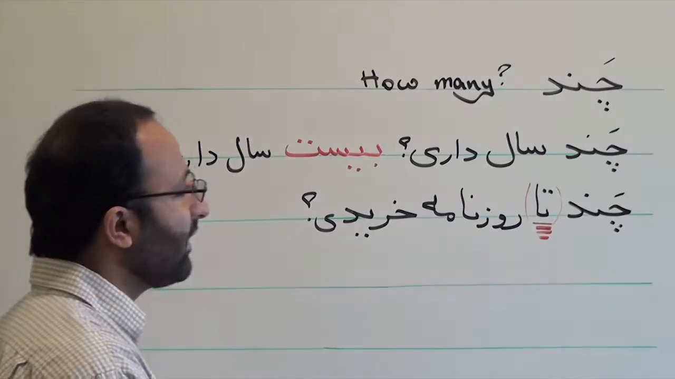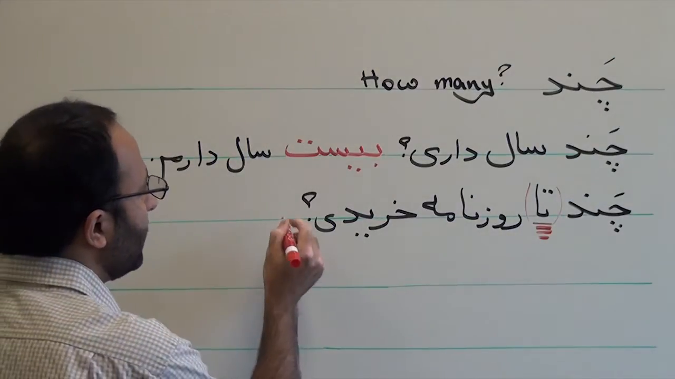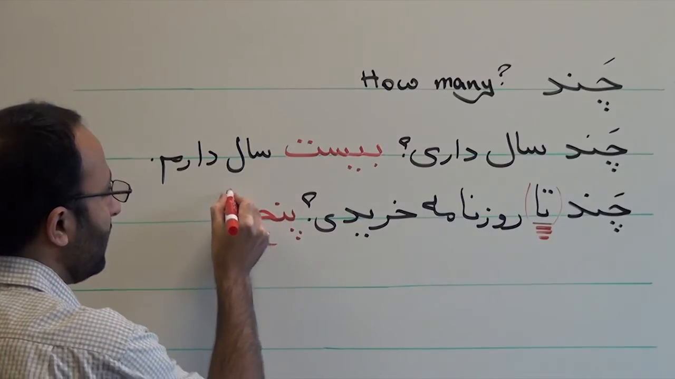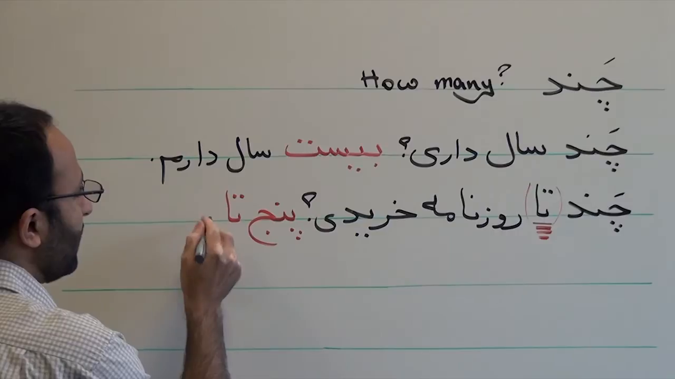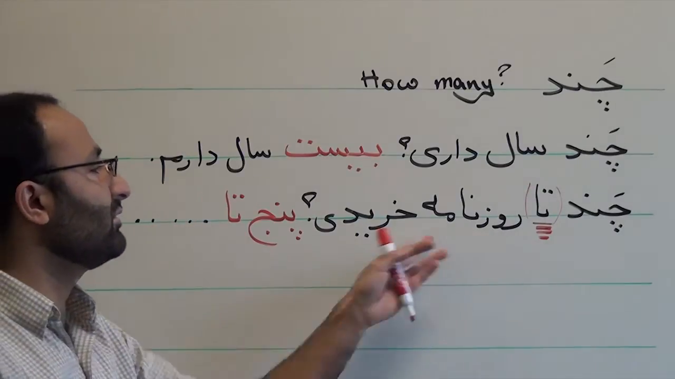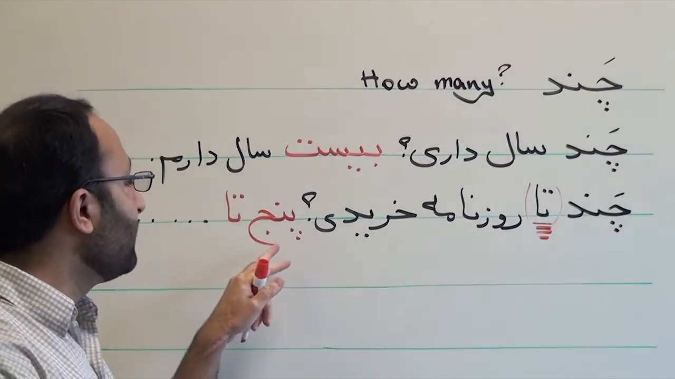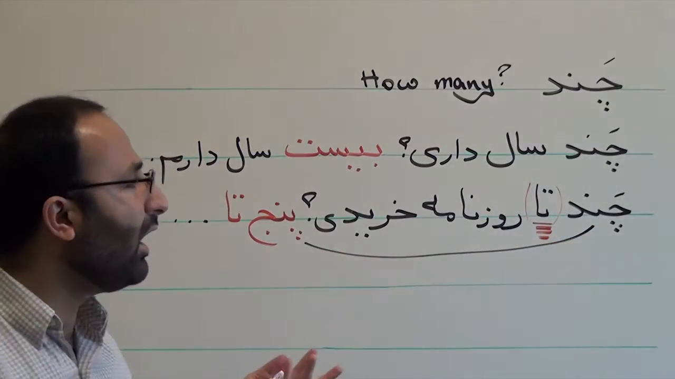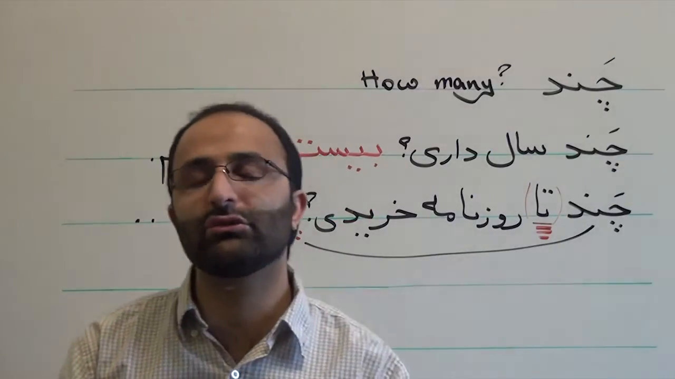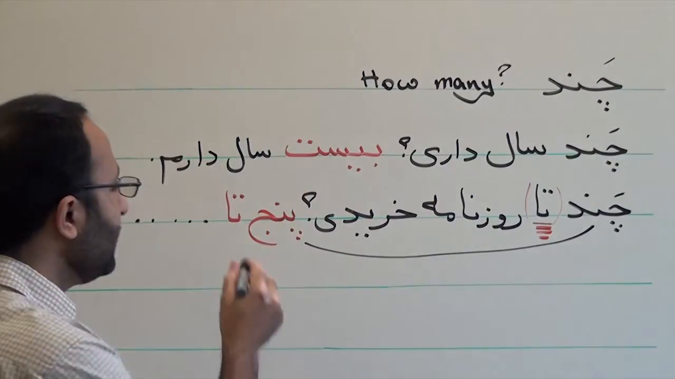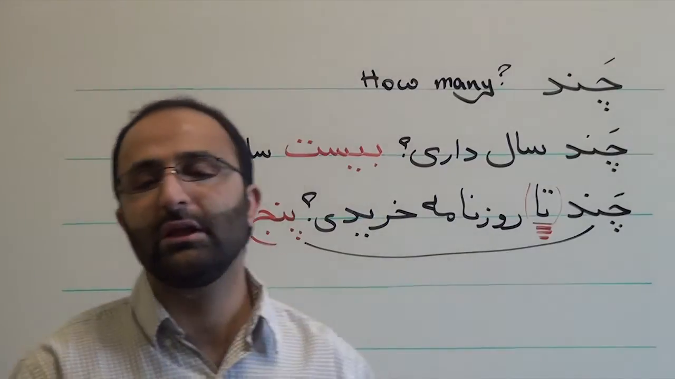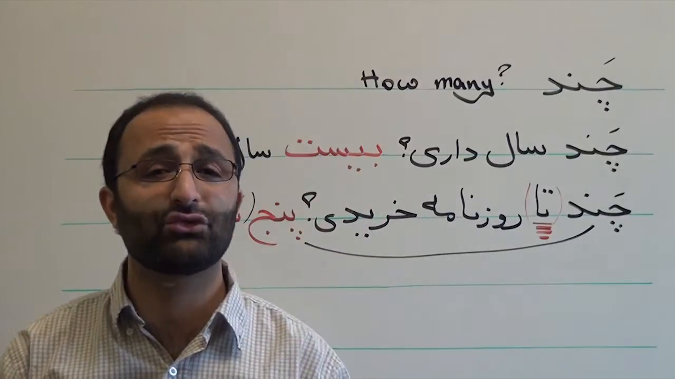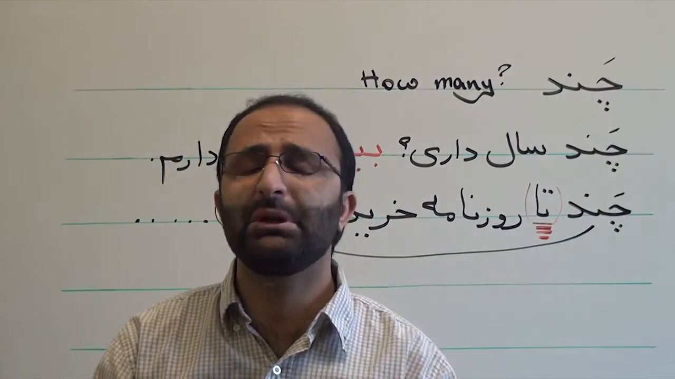And then in your answer you can say, for example, 5 تا روزنامه خریدم. Just the rest of the sentence, but 5 comes in the place of chand, and ta is again optional here. You can just say 5 روزنامه خریدم, but it's not wrong to say 5 تا روزنامه خریدم. And people use this a lot.